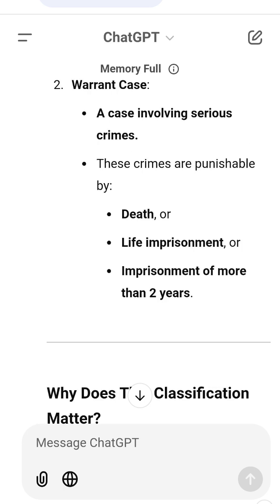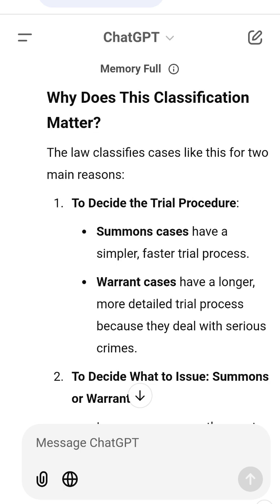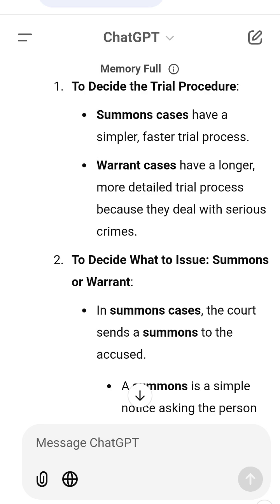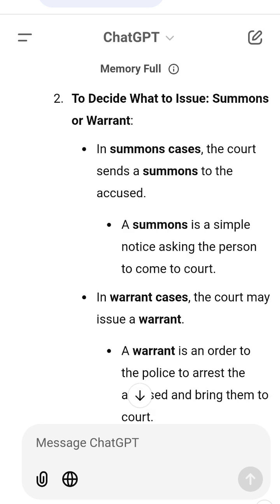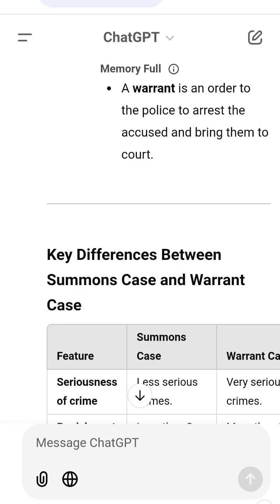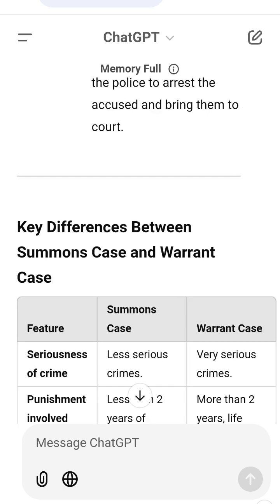How does the court decide what to issue? 1. In summons cases, the court sends a summons because the crime is not serious. Example, if someone breaks a minor traffic rule, they receive a summons asking them to attend the court hearing. 2. In warrant cases, the court may issue a warrant because the crime is serious. Example, if someone is accused of murder, the court orders the police to arrest them and bring them to court.